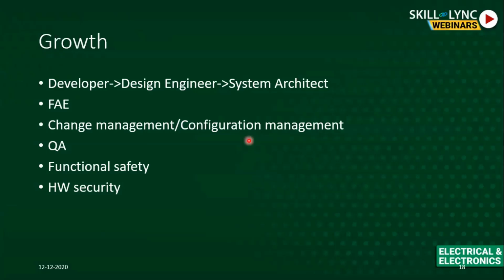Growth. Now coming to growth, you always start with a developer. Again, this is a very generic term, right? Somebody calls it a developer, some call it an engineer or embedded developer, anything. From there, you can grow to a design engineer who will do the basic design of those peripherals and how the software is going to look. And you can then go to the system architect level, who are basically responsible for the deciding factors: how are we going to develop and everything.